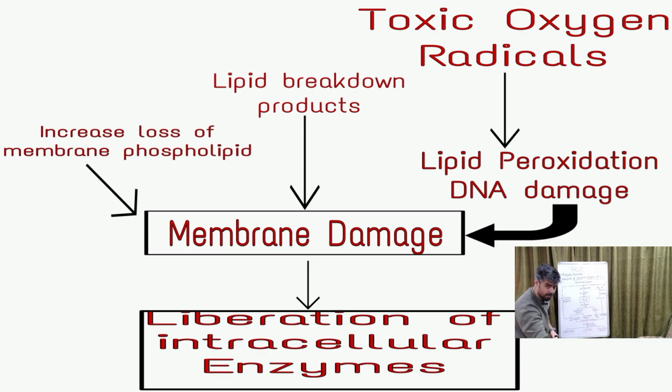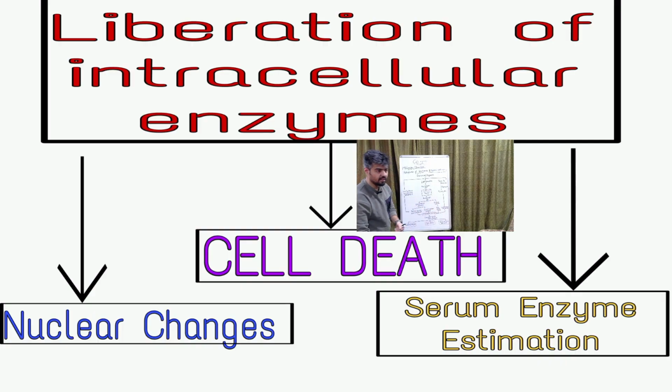Okay, and what will happen after that? There will be liberation of intracellular enzymes that will lead to three consequences. What are those? Nuclear changes, cell death, and increase in some enzymes, such as serum enzyme estimation, SGOPT, and other enzymes will be increased. Okay, these are all the molecular changes that take place in reversible or irreversible cell injury.